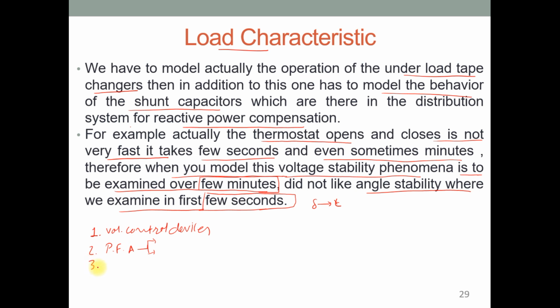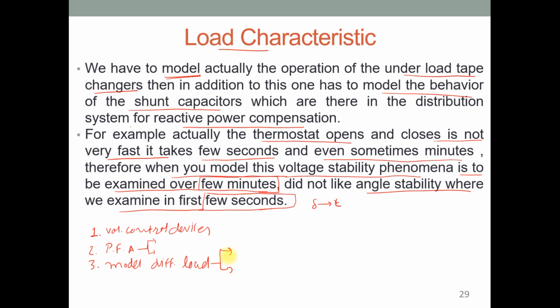And the third one is we have to understand or model the different types of load, that means static and dynamic load.